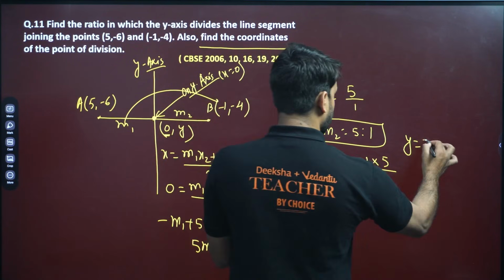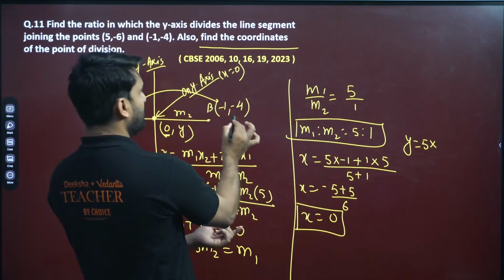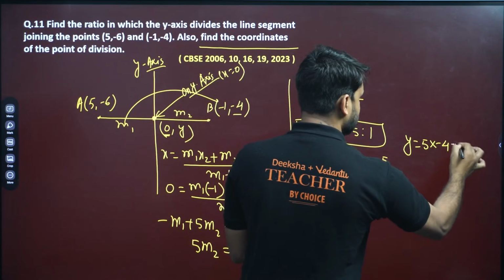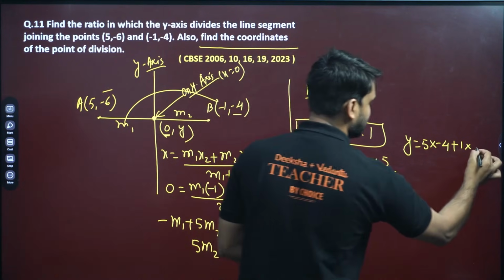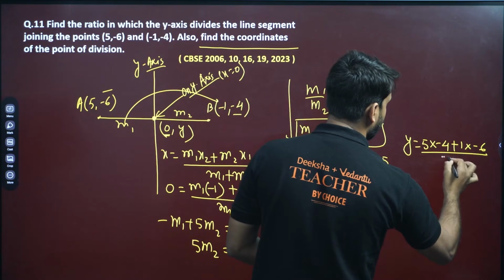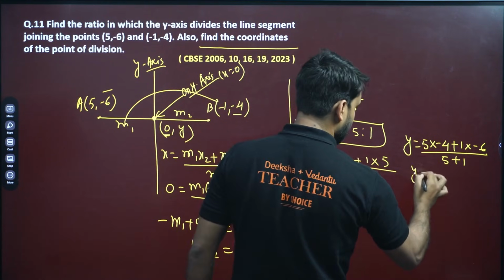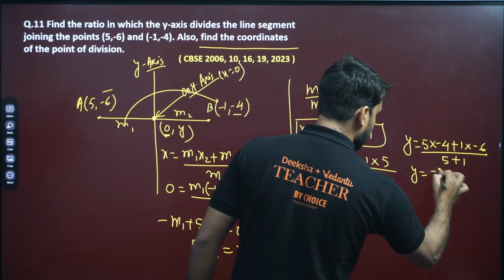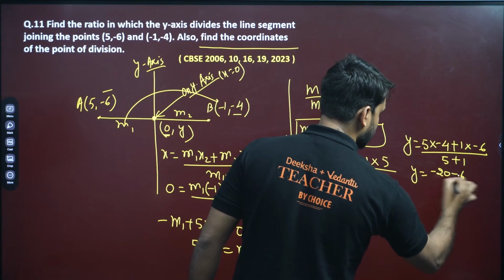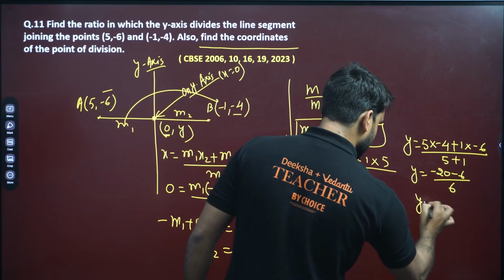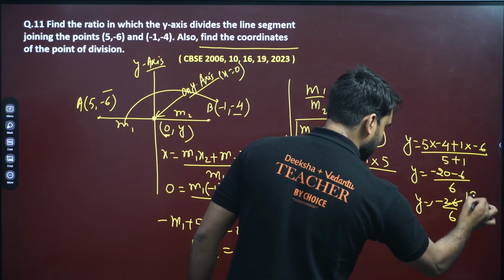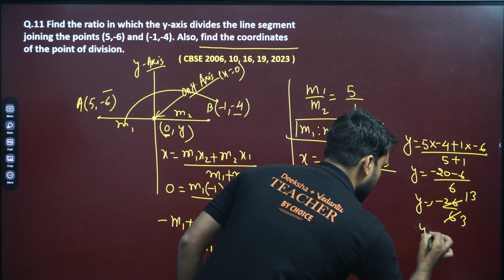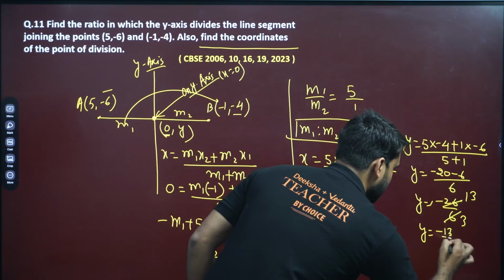So for y, using m1, y2: m1 is 5 and y2 is minus 4, plus m2 is 1 into y1, minus 6, divided by 5 plus 1. So y can be calculated: 5 times 4 is 20, minus 20, 6 times 1 is 6, minus 60 divided by 6. So y will be equal to minus 26 divided by 6. It can be cancelled by 13, 2 times 3, 2 times. So y is equal to minus 13 by 3.